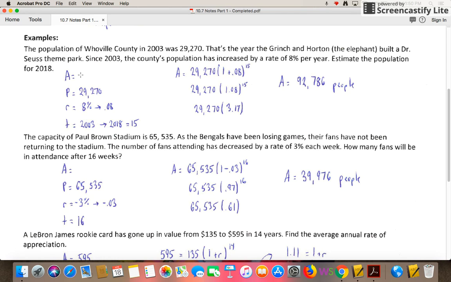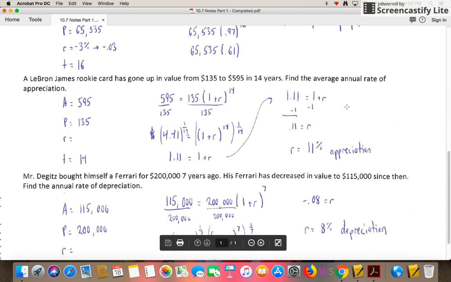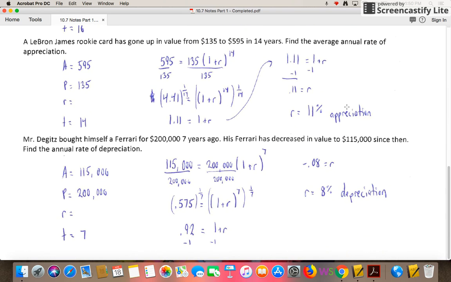So again, for those first two, pretty straightforward. We were looking for the amount. We had the principal, we had the rate, we had the time. Just a matter of plugging them in. Simplify the 1 plus the rate first, then take it to whatever your power is before you try to multiply. Don't try to multiply it all in your calculator at once. Now these next two are going to be a little bit different. We've got the same kind of concept, but we have to do a little bit different type of solving.